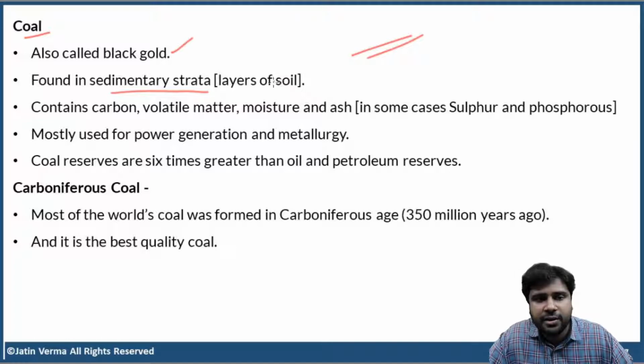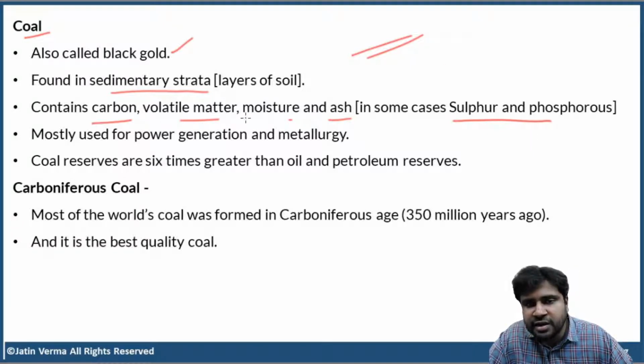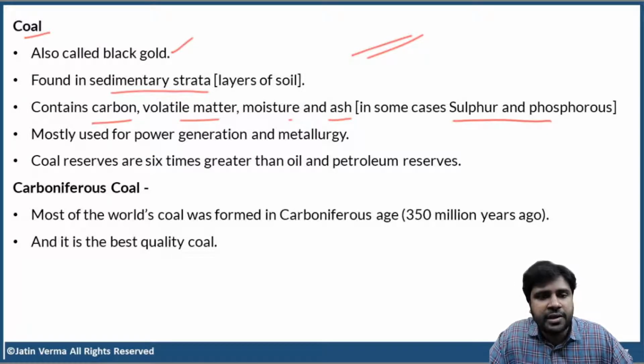Now, coal contains carbon, volatile matter, moisture, and ash. And in some cases, sulfur and phosphorus are also present. Except carbon, all the other things are considered to be impurities. If the percentage of impurities is more, then the coal does not give out much energy, and gives out a lot of ash, smoke and dust.